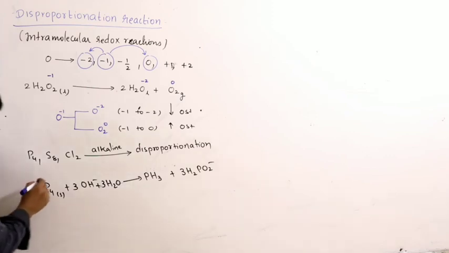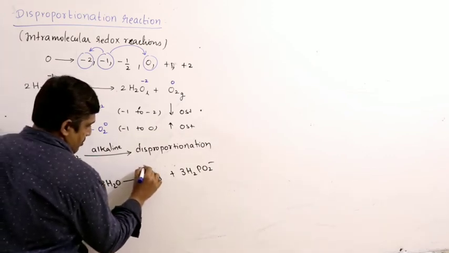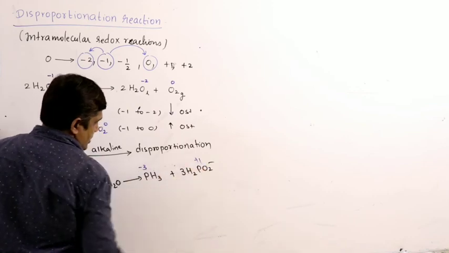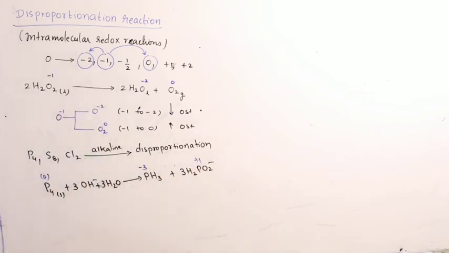If you assign the oxidation states: elemental state 0, -3, +1. So these are the oxidation states of phosphorus. It is decreasing as well as increasing, the same element.